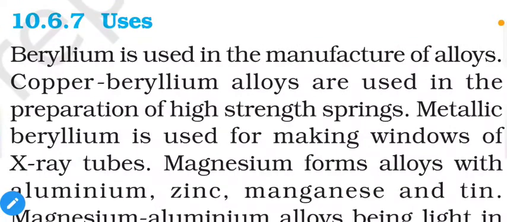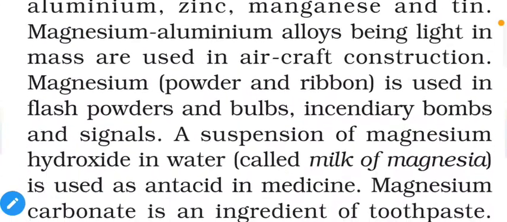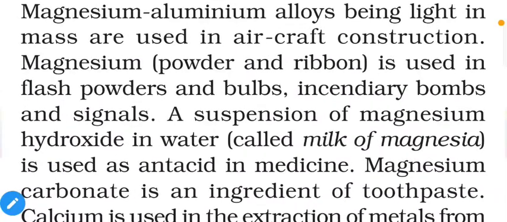Now the last point for these metals is their uses, and then we will discuss general characteristics in the next lecture. Beryllium is used in the manufacturing of alloys. Copper-beryllium alloys are used in the preparation of high strength springs. Metallic beryllium is used for making windows of X-ray tubes. Magnesium forms alloys with aluminium, zinc, manganese, tin, etc. Magnesium-aluminium alloys, being light in mass, are used in aircraft construction.